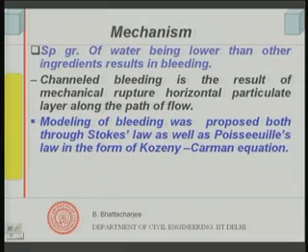So, there are two ways people have tried to model this system. One way is to look at it as a solid suspension in which the solid is trying to settle down. Another way is as if through capillary pipes, very fine pipes, water is trying to come out. That is how people have modeled it, and we will not look into the equations in our discussion, but this is how people have tried to understand the phenomenon of bleeding. Well, later the Kozeny-Carman sort of equation seems to be more reliable.